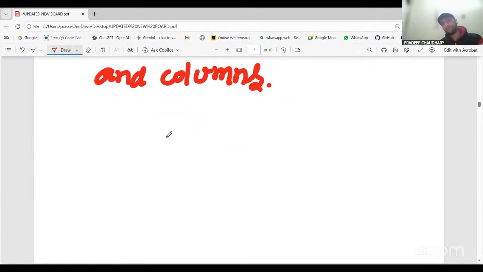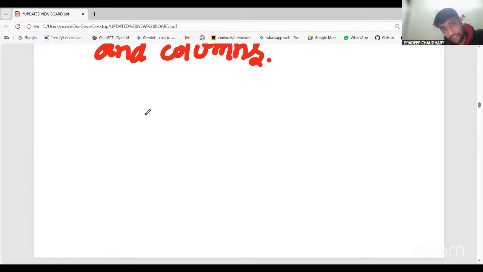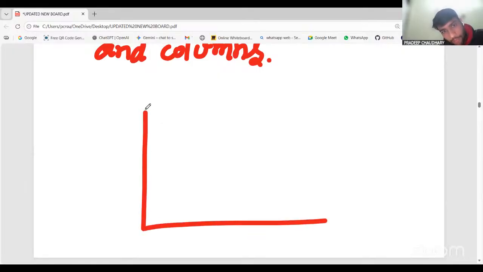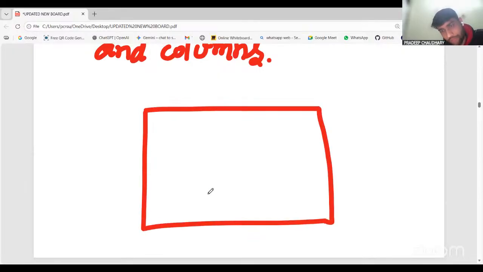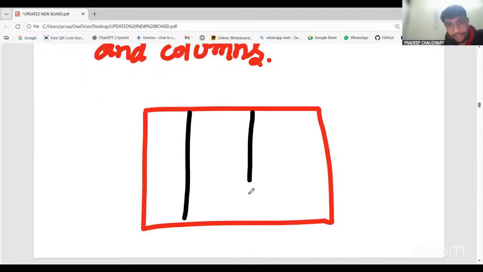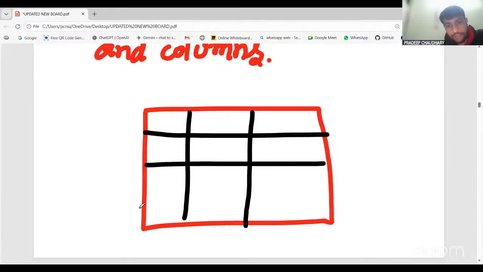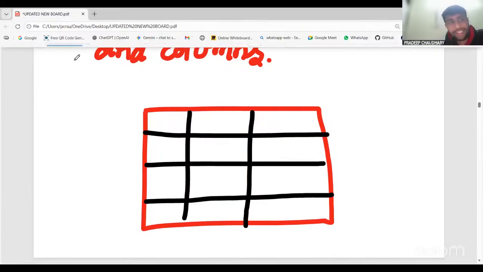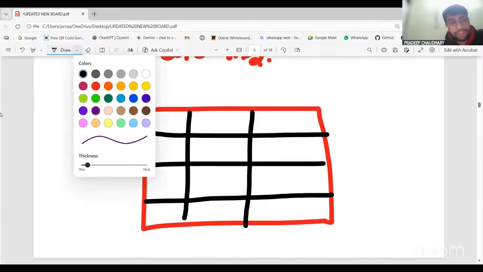See, if I'm just going to make a table, how will you make a table? Right? Like you are going to make out a boundary of this. First of all, you will define the boundaries of the table. Okay. And then you are going to make out like this, and then like this, this. So basically, this is the table. What is this? Table, right?